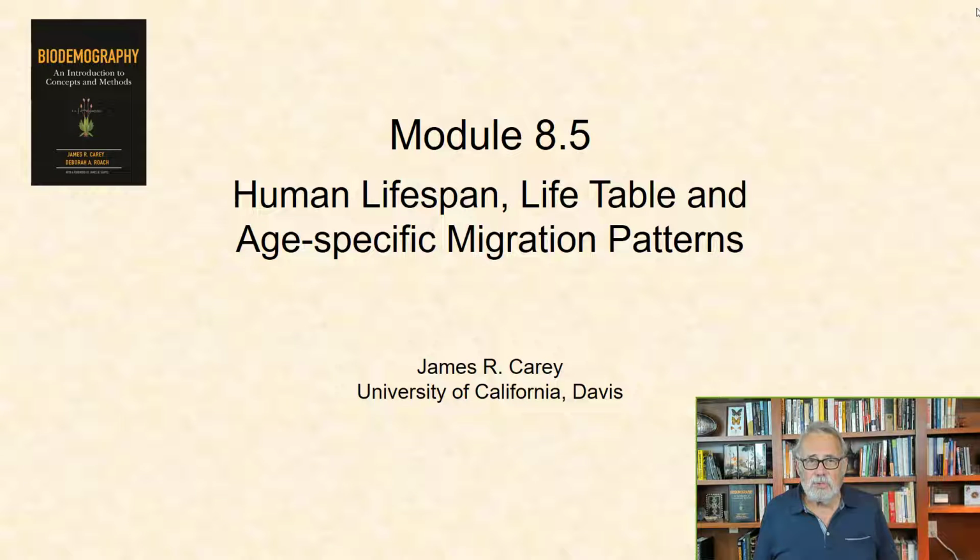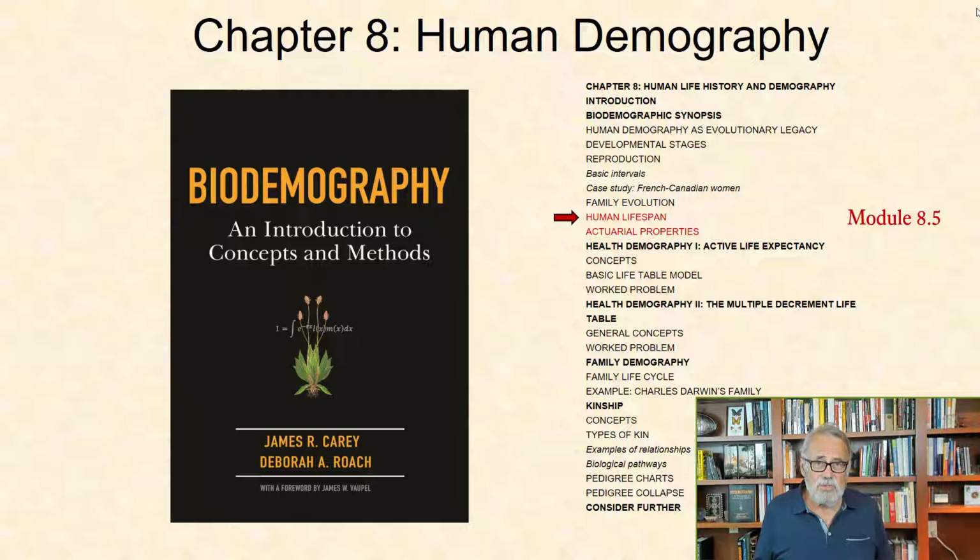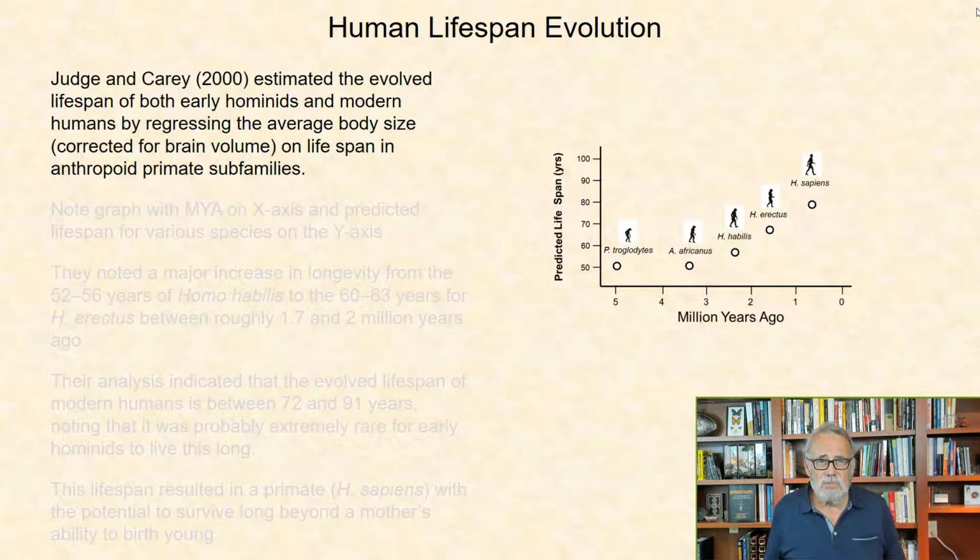In this module of Chapter 8 on Human Demography, Module 8.5, I will cover several aspects of human demography, including lifespan evolution, examples of human mortality trajectory and a life table, and human age-specific migration patterns. My postdoc, Deborah Judge, and myself, in Judge and Carey 2000 publication, estimated the evolved lifespan of both early hominids and modern humans by regressing the average body size corrected for brain volume on lifespan in anthropoid primate subfamilies.